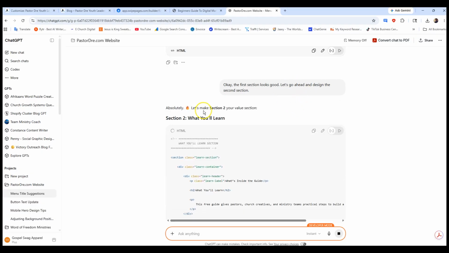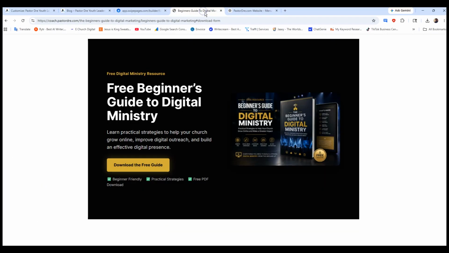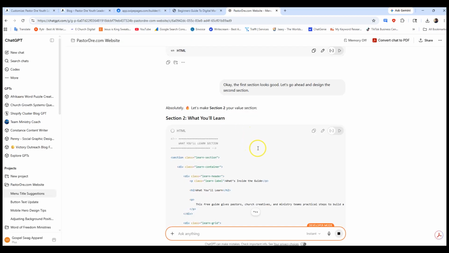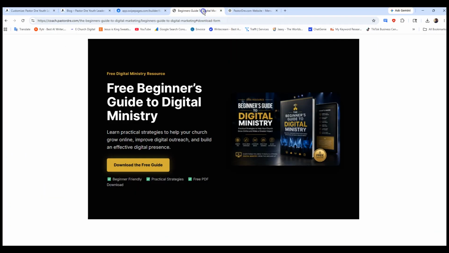Okay, so what you're going to learn in this download, in this guide. Once again, it's a beginner's guide to digital ministry. Beginner's guide to digital ministry. I like that a lot. Okay, so here's what you'll learn section. So once it's done printing out the HTML for me, I'm going to go back in the Swipe Pages and create another HTML section. Let me do that now.